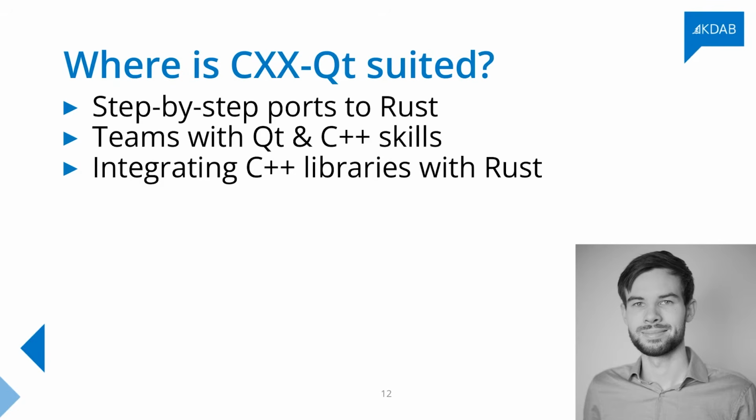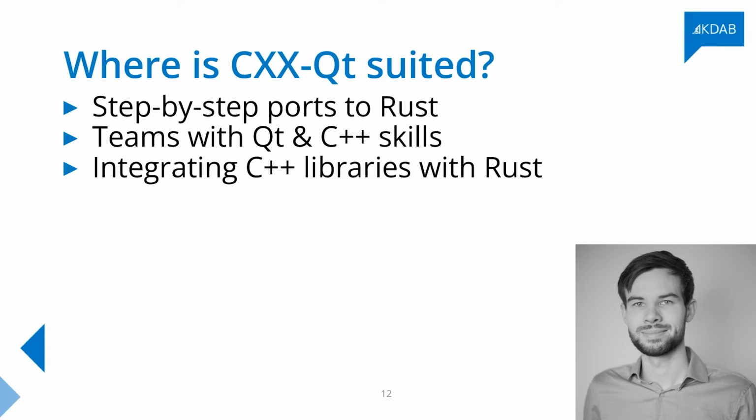This sort of brings us to where CXXQt is suited. We really think that it's a good fit for step-by-step ports to Rust, and especially teams like ours that already have Qt and C++ skills could really benefit, because we're not trying to completely get rid of C++ in that sense. We're trying to be able to interact as neatly as possible and really want to allow you to still use C++ if you need it and use Rust where you think it's appropriate, and also be able to integrate C++ libraries with your Rust code base if you want to.